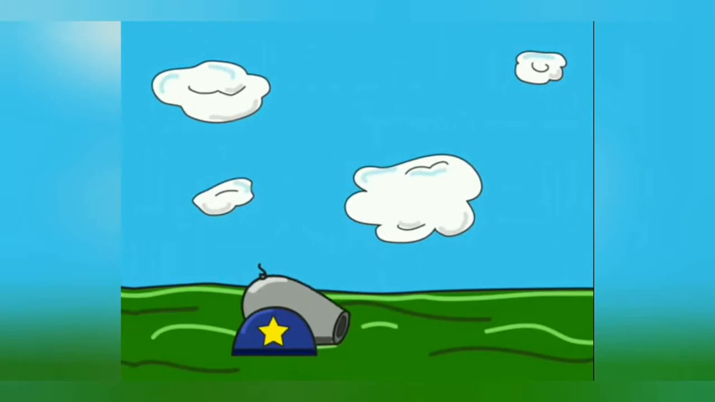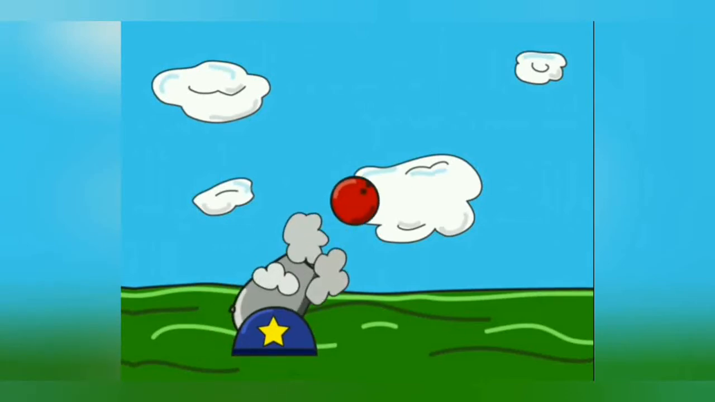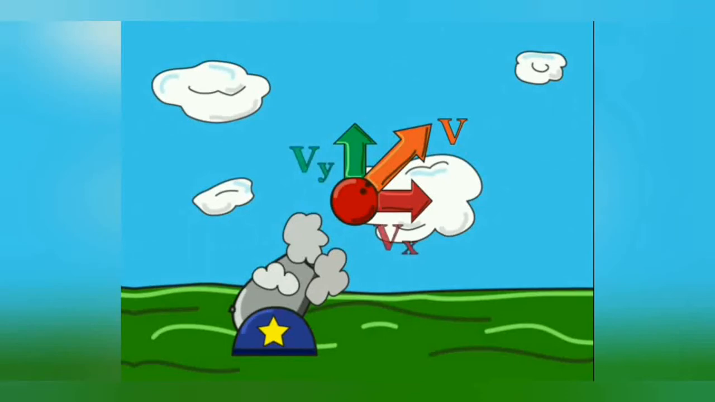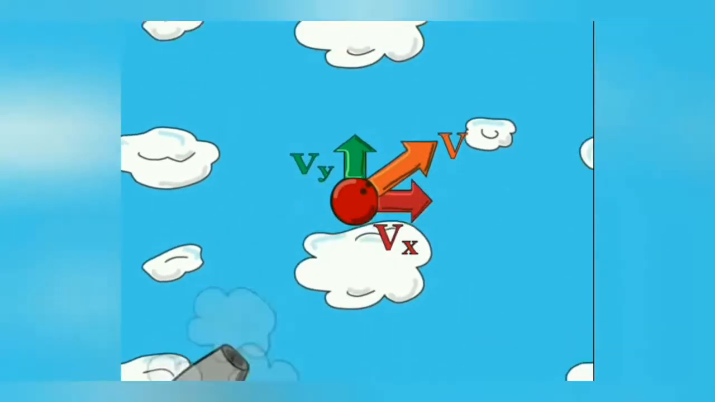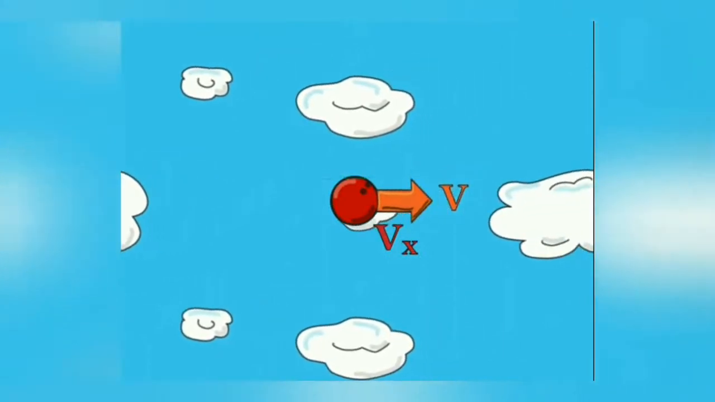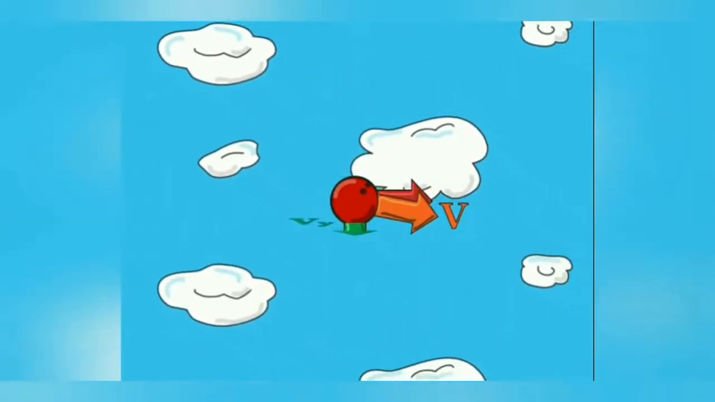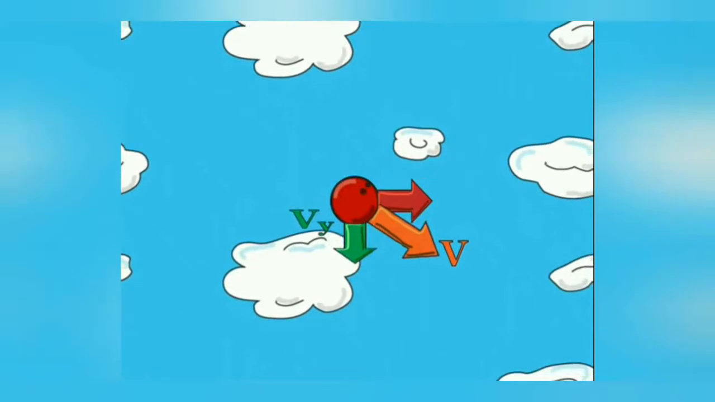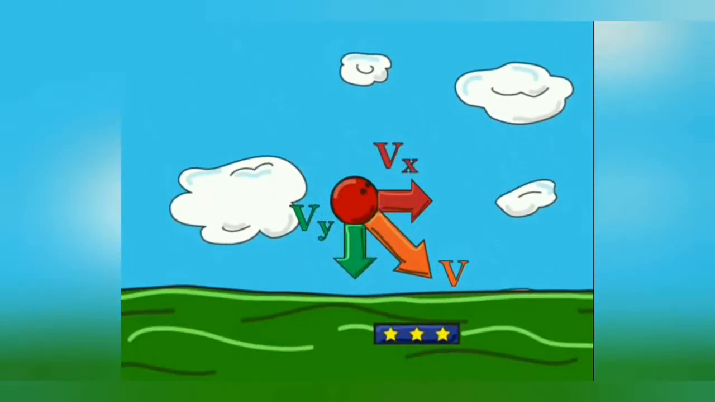Let's consider a shell to be fired from a cannon at an angle theta with the horizontal. As the shell is fired, it possesses two components of velocity. The horizontal component of velocity, which is represented by the red arrow, will remain constant throughout the motion of the projectile, while the vertical component of velocity, which is represented by the green arrow, will keep on changing as it is under the influence of acceleration due to gravity.